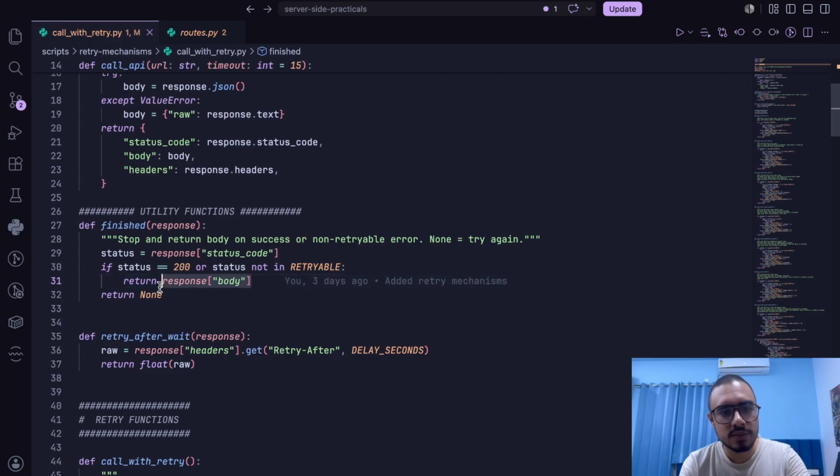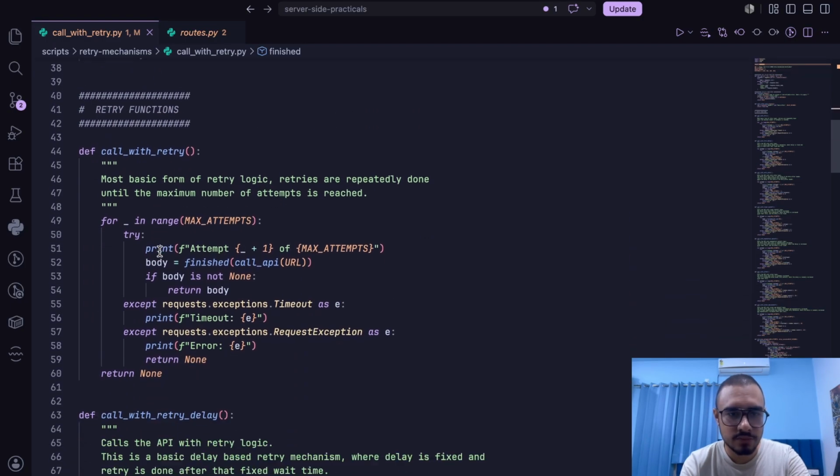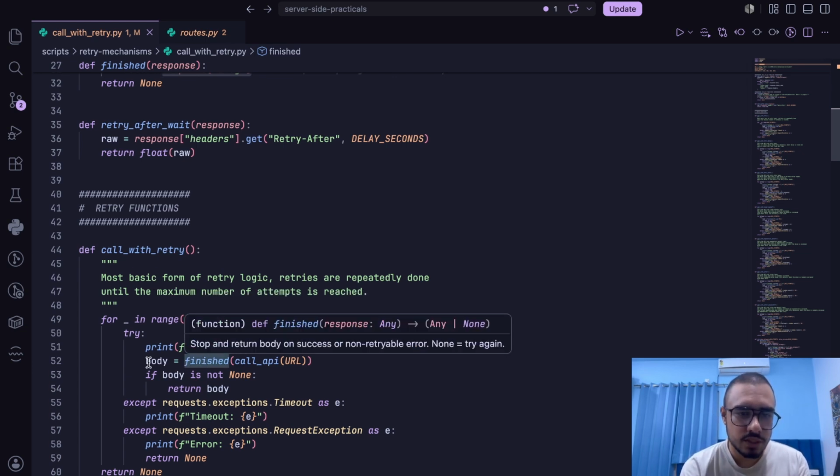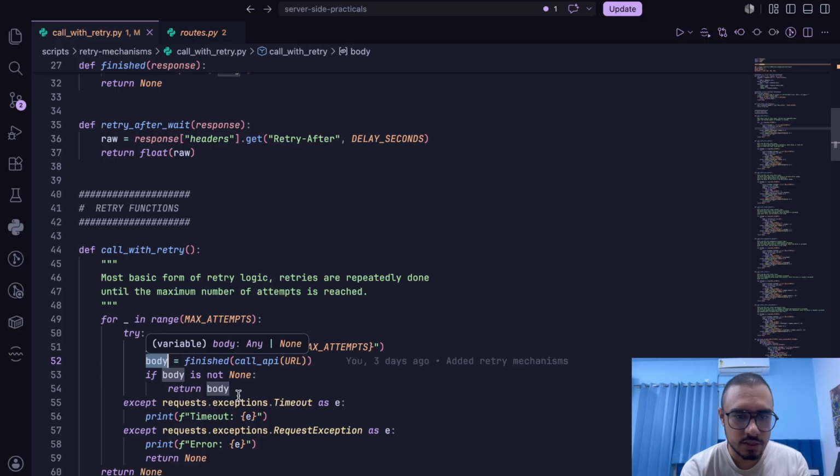But if we get a body, we simply return the body. That's how the finished function is supposed to work. Now within this call with retry, we get the response in the form of body. Now if body is none, we will simply retry.